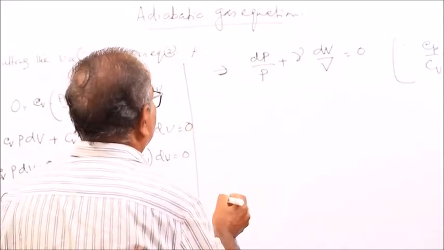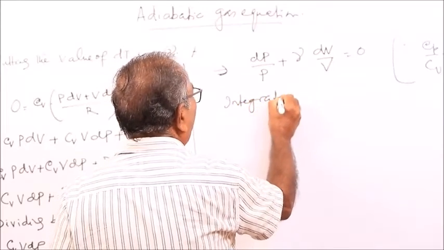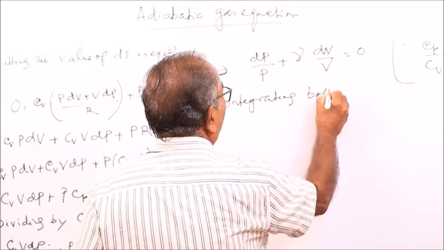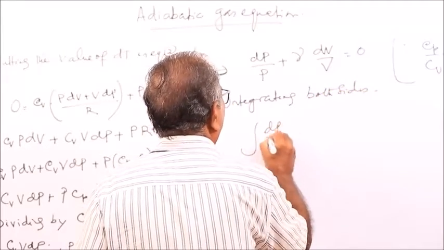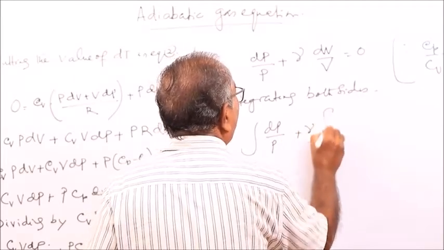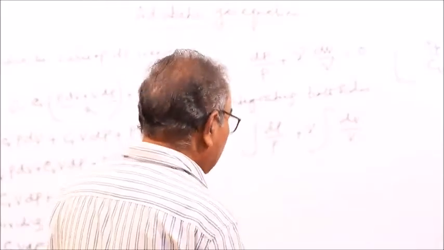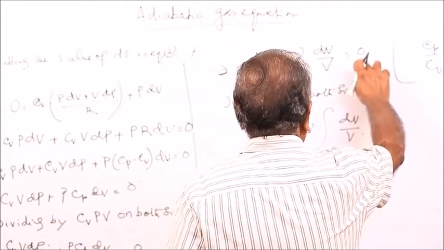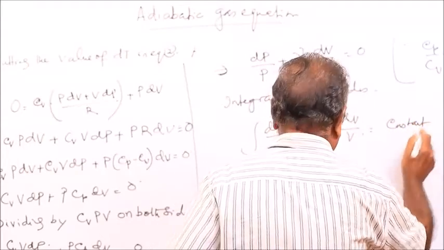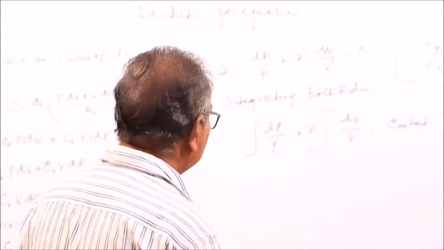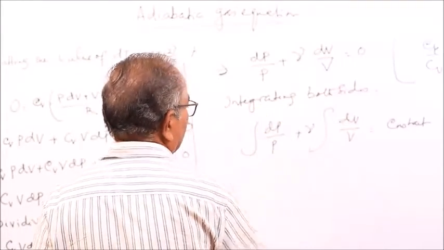Now integrate both sides. The integral of dx by x is log x.